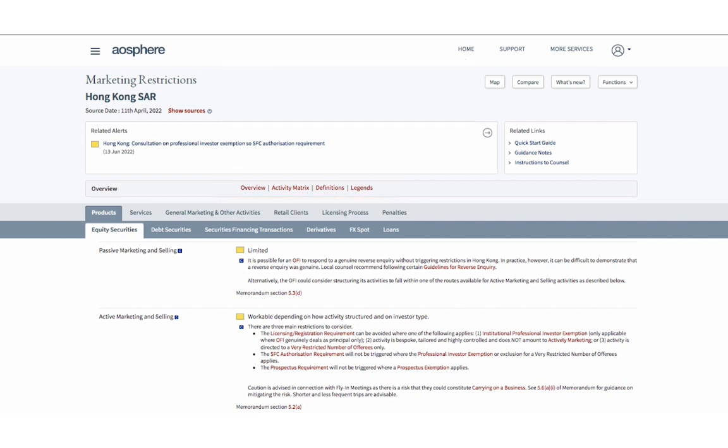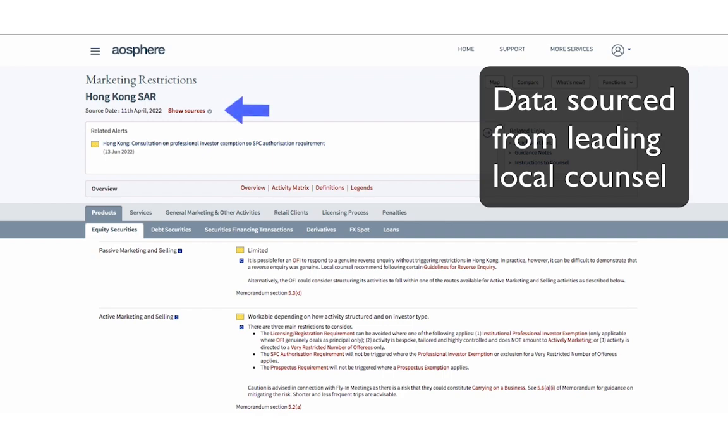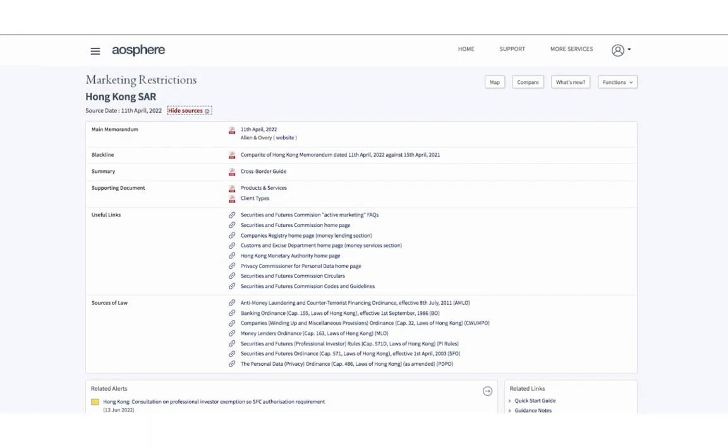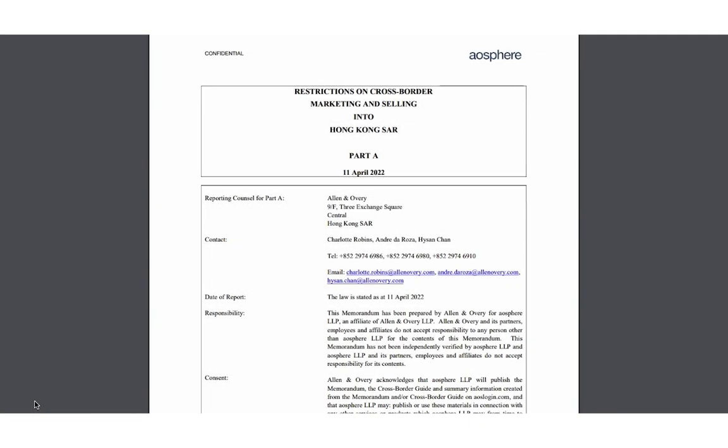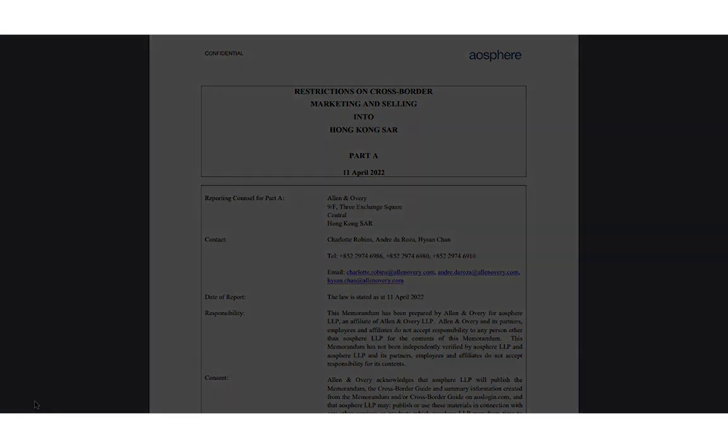All of our data is sourced from leading local counsel, and you have unlimited access to their searchable detailed memoranda and relevant source legislation here. The memoranda contains local counsel contact information. Each memorandum is updated on at least an annual basis, and in the interim, we operate a daily monitoring and alert service, which we'll touch more on later.